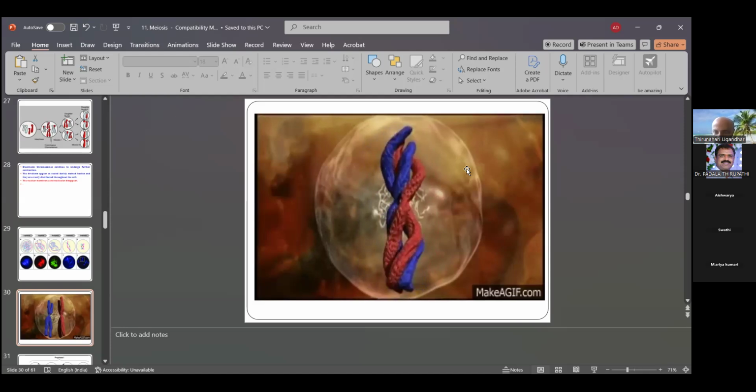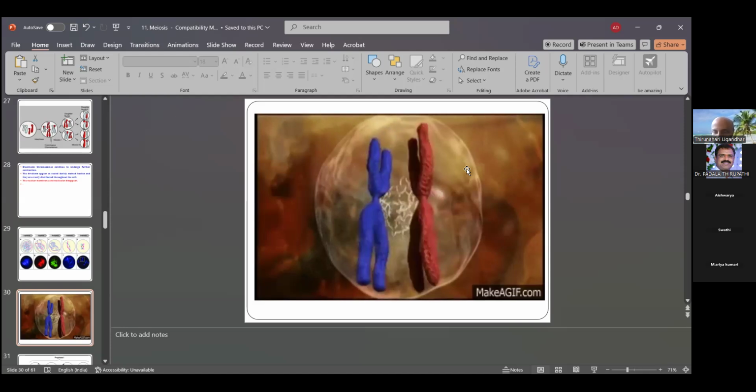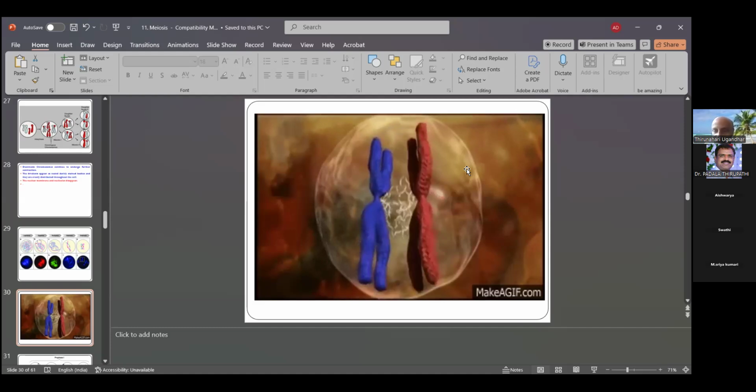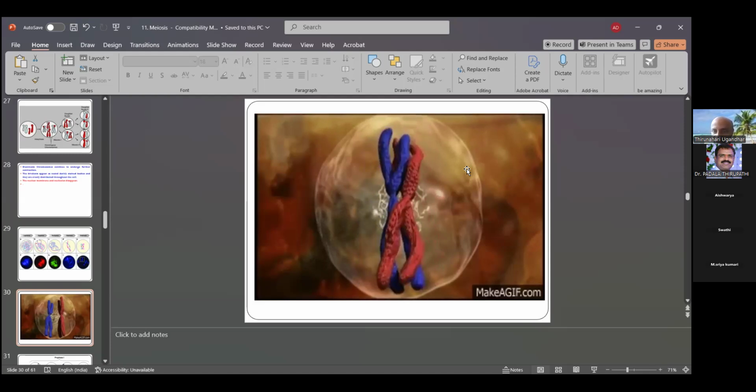After synapsis, X-shaped chiasma formation occurs. This X-shaped chiasma is responsible for variability. This variability over millions of years is called evolution, from unicellular to multicellular organisms.